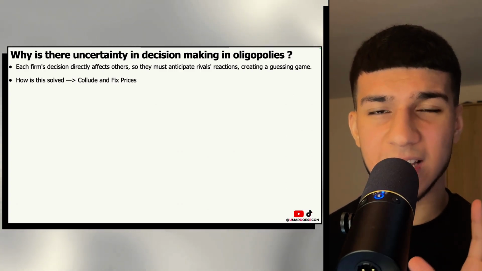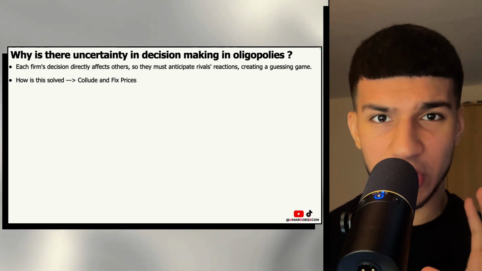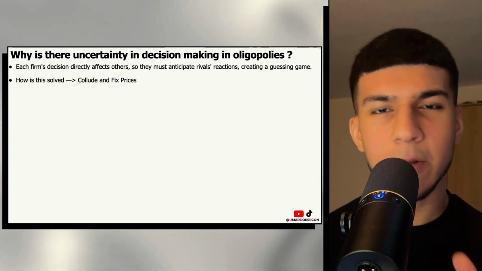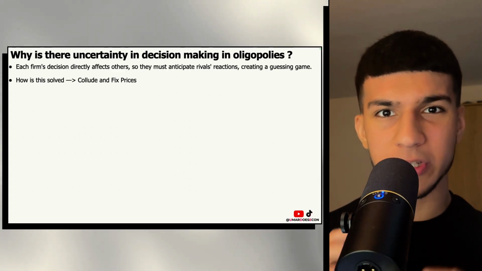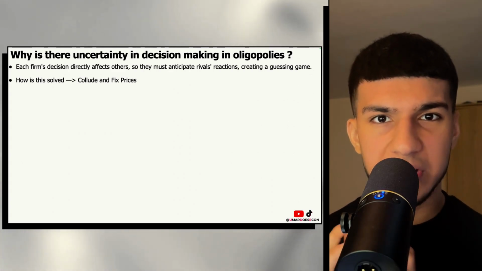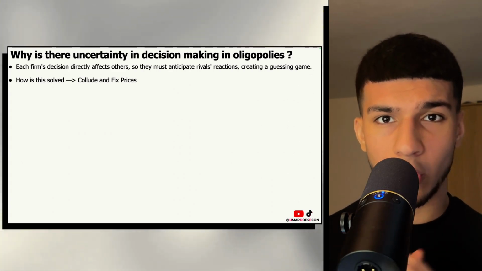Now, I hope you can understand why firms, especially oligopolistic firms, are so accustomed to colluding. If these firms collude, they no longer have to go through those sleepless nights of trying to guess what the other firm is going to do. They can just communicate with the other firm to remove all uncertainty.